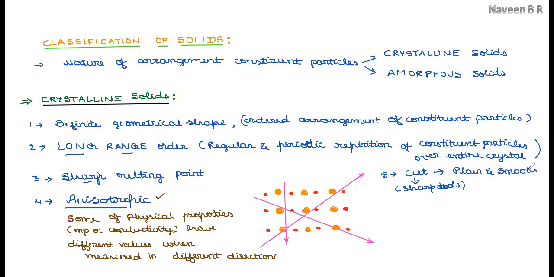Plain and smooth surfaces will be formed when a crystalline solid is cut using a sharp edged tool, whereas if you cut an amorphous solid, it gives irregular shapes.